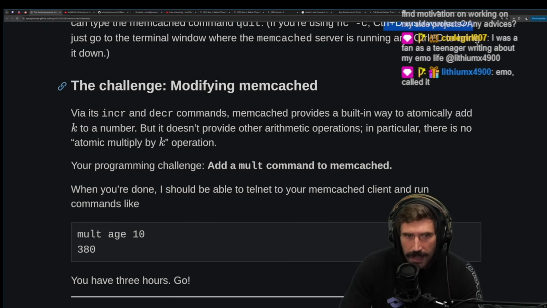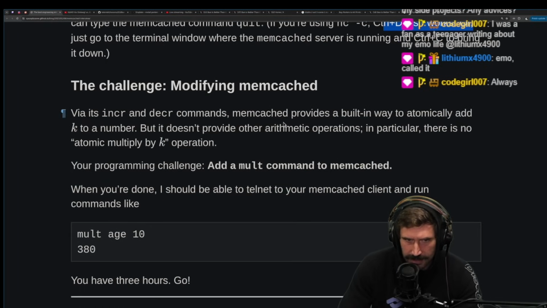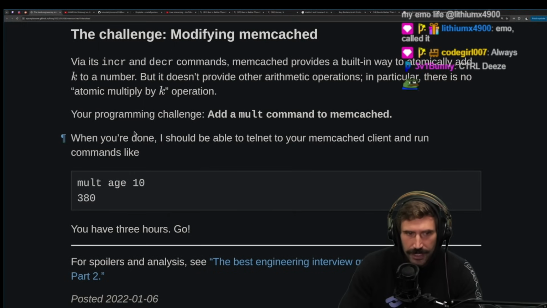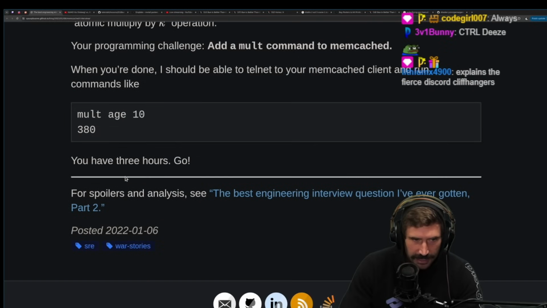The challenge: modifying Memcached. Via its increment and decrement commands, Memcached provides a built-in way to atomically add k to a number, but it doesn't provide any other arithmetic operations. In particular, there is no atomic multiply by k operation. Your programming challenge: add a mult command to Memcached. When you're done, it should be possible to telnet to your Memcached server. It looks like this. You have 3 hours.